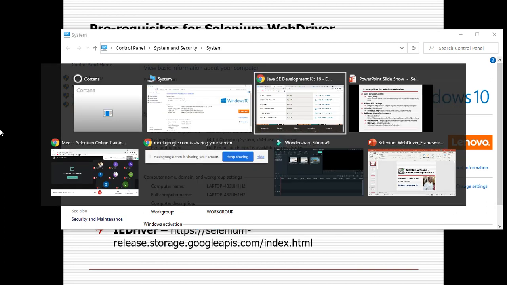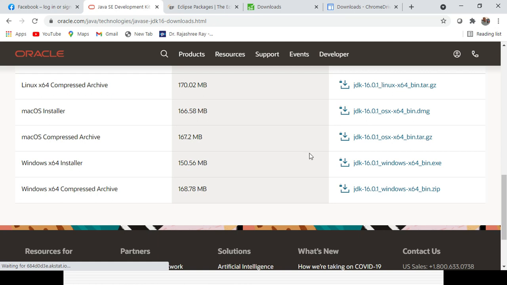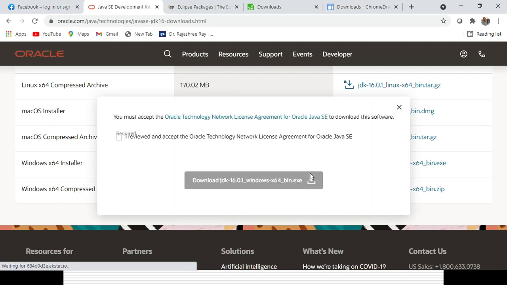take it to the relevant part. In case it is Windows 64, you can check it here and you need to install it. After that you can try to download it. I am not downloading it because yesterday my system got shut down, so you can just download it, and whatever exe file is downloaded, you need to double click and complete the installation process.